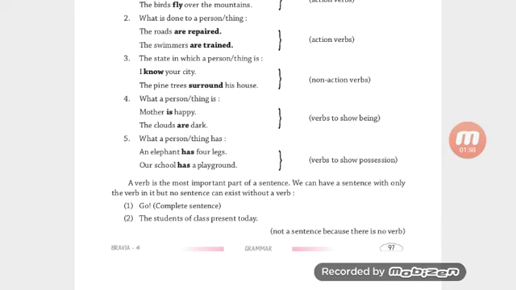Next is what a person or thing has. An elephant has 4 legs. Our school has a playground. So here, has shows the possession of the subject.